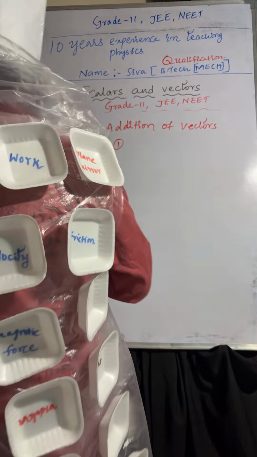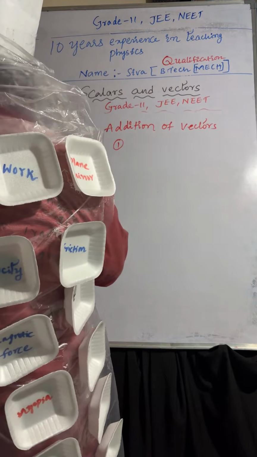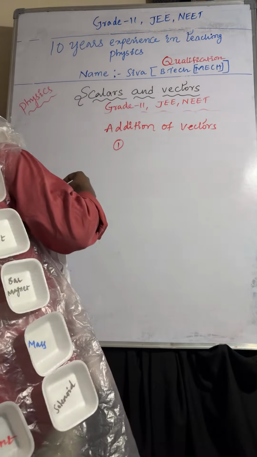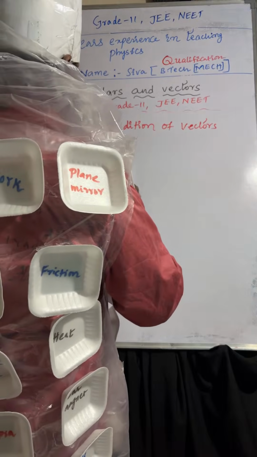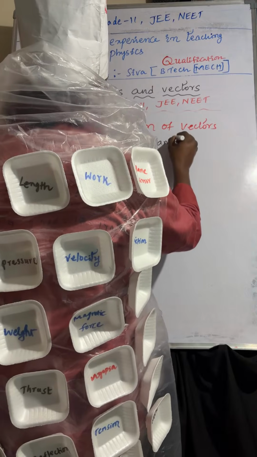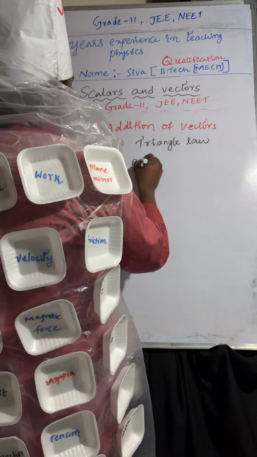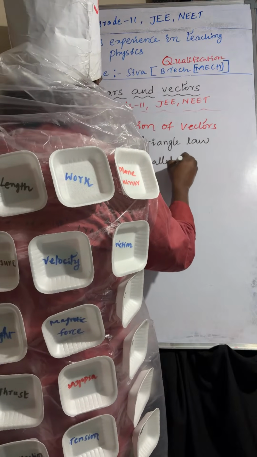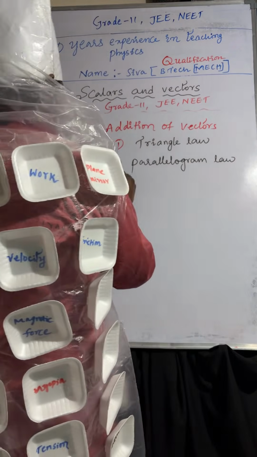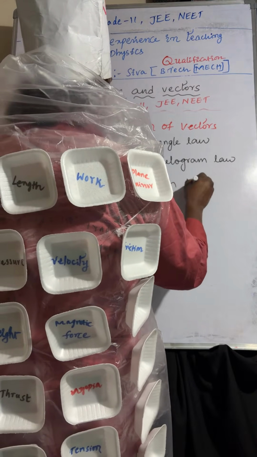Point number one: the first one is the triangle law of vectors, the second one is the parallelogram law of vectors, and the third one is the polygon law of vectors.